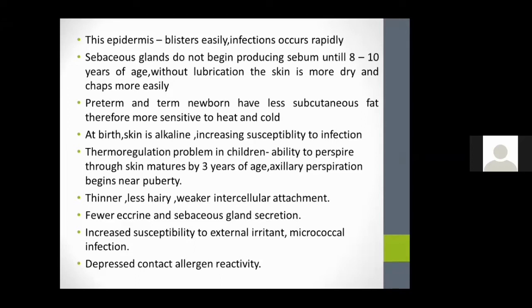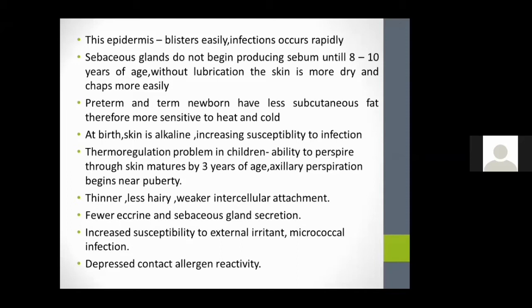And at birth, the skin is more alkaline, so it also increases the susceptibility to infection. And the thermoregulation problem happens in children because the ability to perspire through skin matures by 3 years of age, and the axillary perspiration begins near puberty. They have thinner, less hairy skin, weaker intercellular attachment, and fewer sebaceous gland secretions.